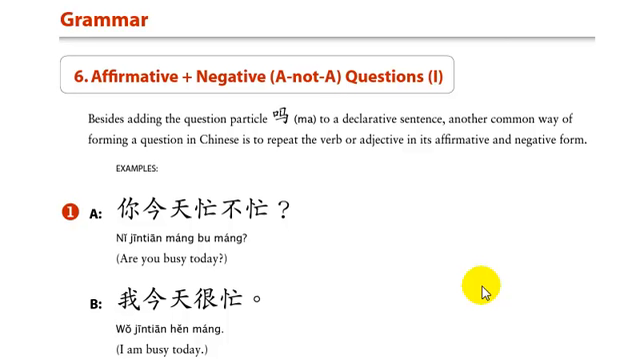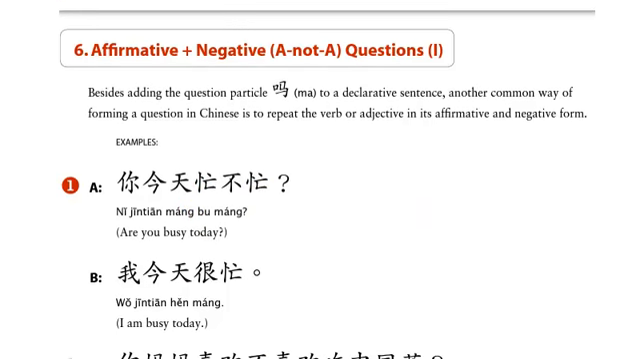Okay, this is the grammar lesson for Unit 8. This is on page 86 of your textbook. The first item here is: you've already learned how to make a question using ma by adding it to the end of a declarative statement. So you've learned one way to make a question. Another way to make a question is to repeat the verb or repeat the negative form of the verb after the positive version, like you see here and like you saw in the dialogue.